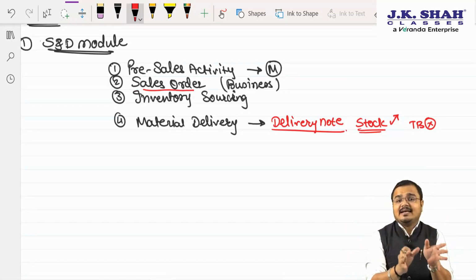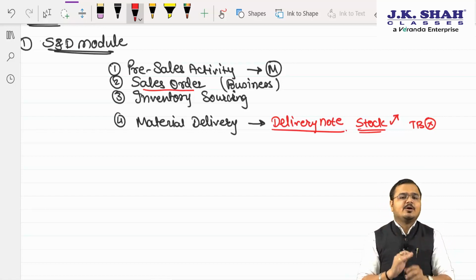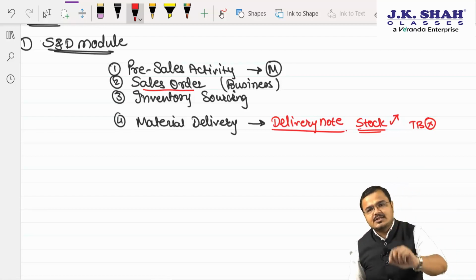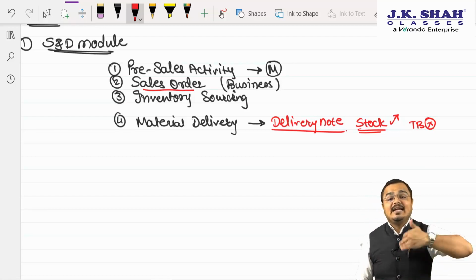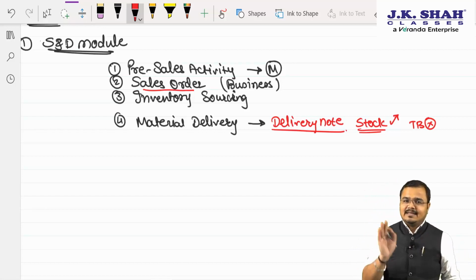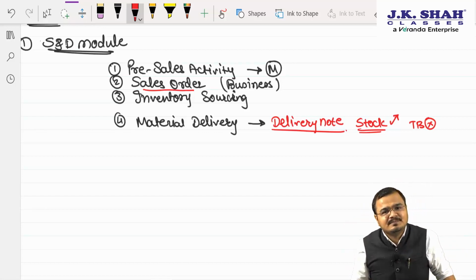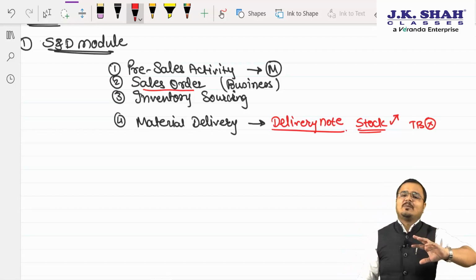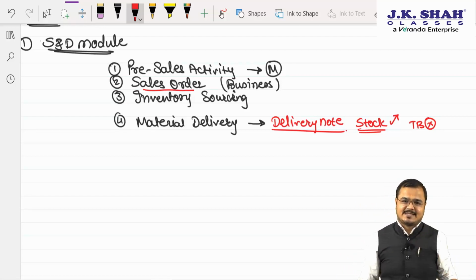Right now you had just created the delivery note. So it is going to affect only and only what? Sir, only and only stock. But once I am creating the invoice, at that time my trial balance will get affected. Understood? Because it's all about inclusion of financial data into the system.